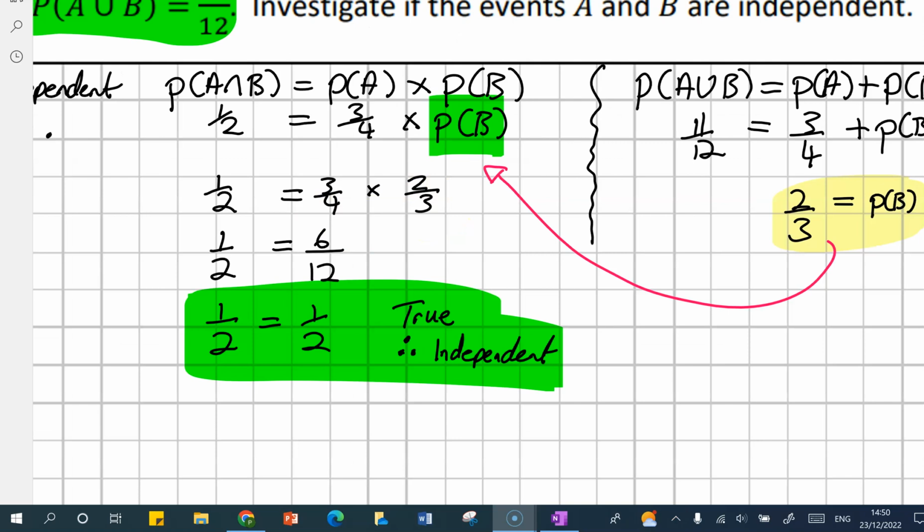Subbing in our probability for B, we're able to multiply, and we find that a half is equal to 6/12, which is a half. So a half is equal to a half. The probability of A intersection B is equal to the probability of A multiplied by the probability of B,